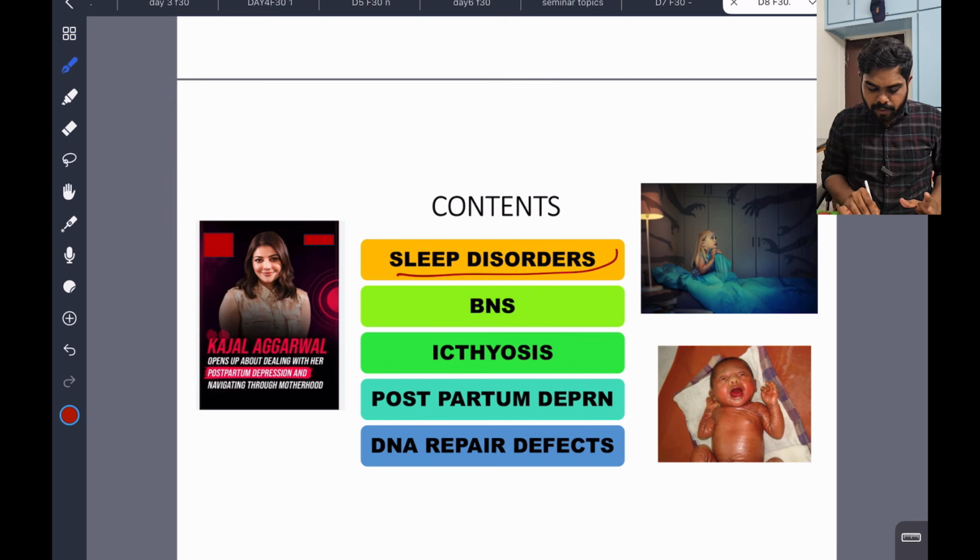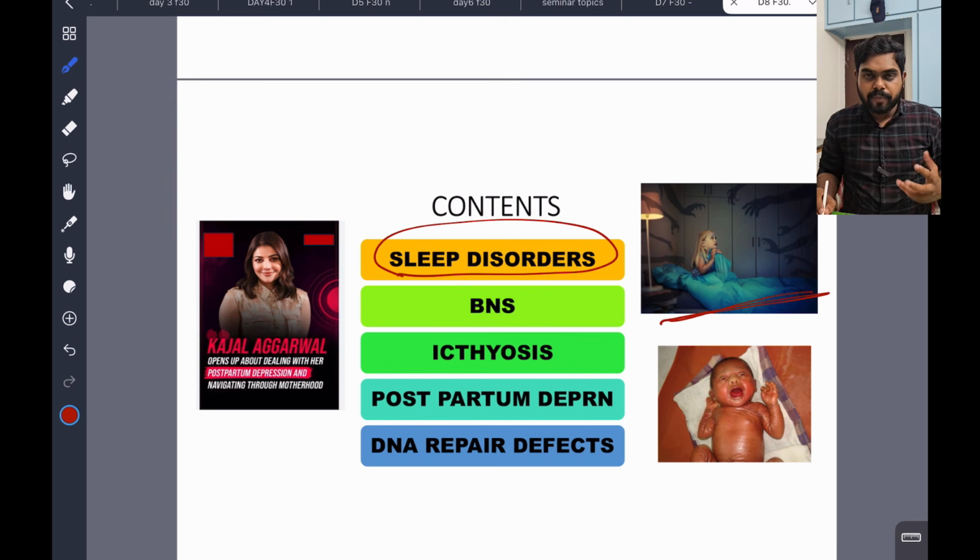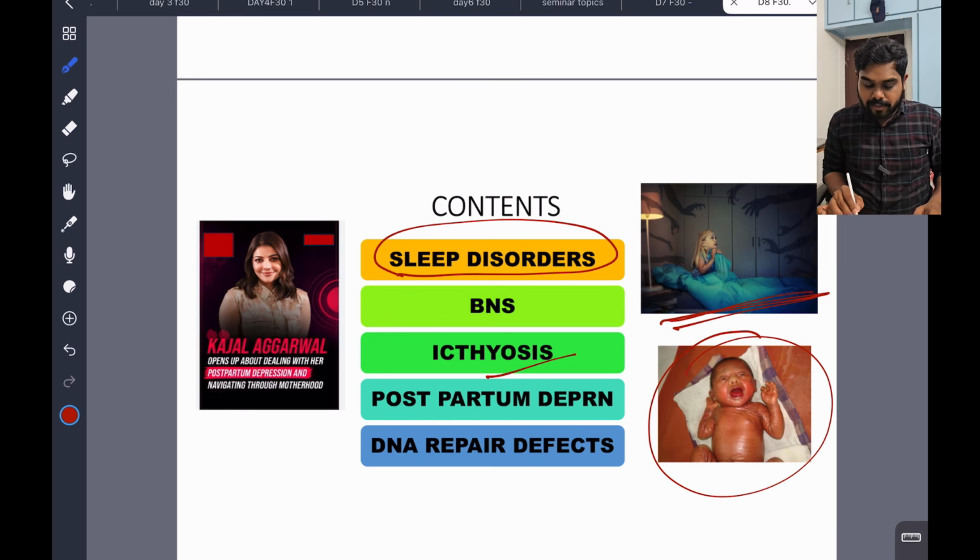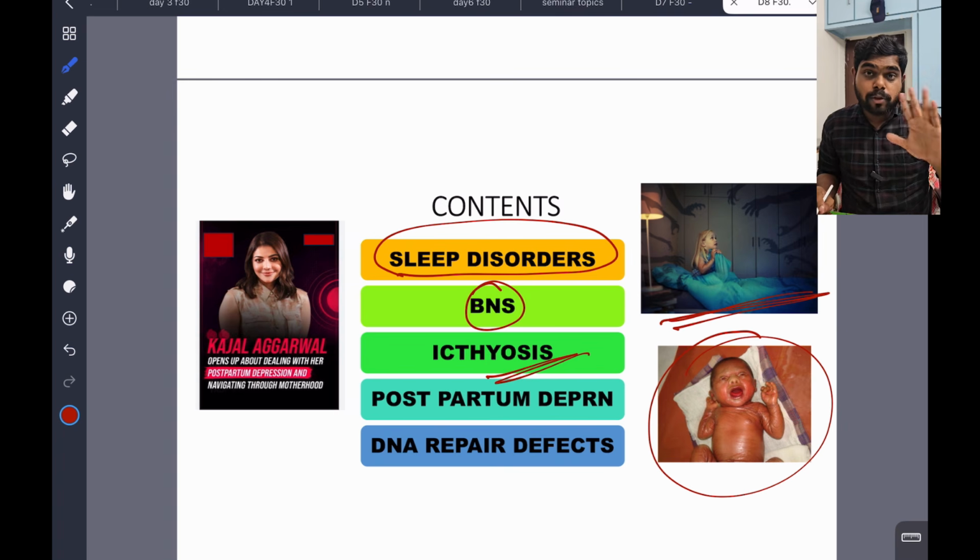Sleep disorders. Now you see here a baby with night terrors. Nowadays those people who are preparing for NEET PG are facing terrors, nightmares. Then ichthyosis classification and onset, they definitely ask questions. And in BNS, we had discussed the IPC sections. Now in the BNS sections, we will discuss a very important question, and definitely one question may come from the abortion area.